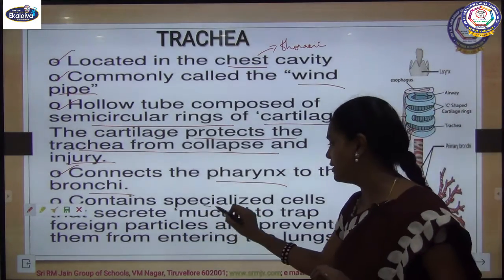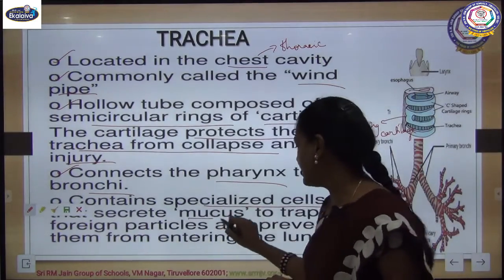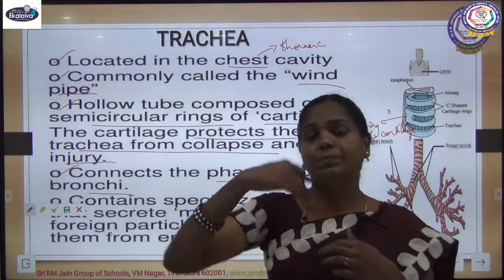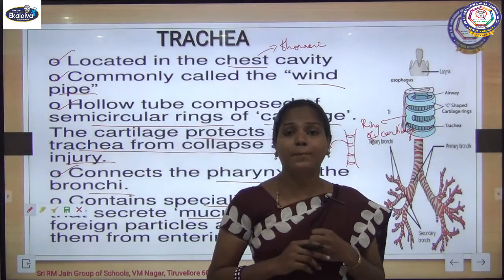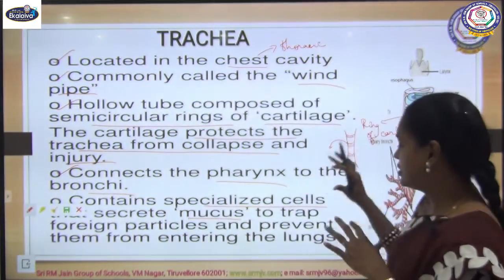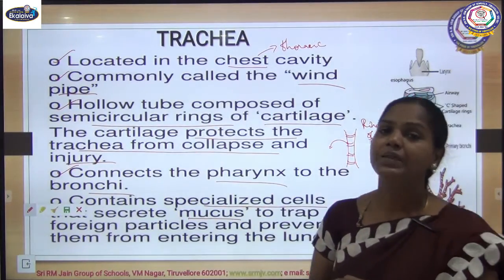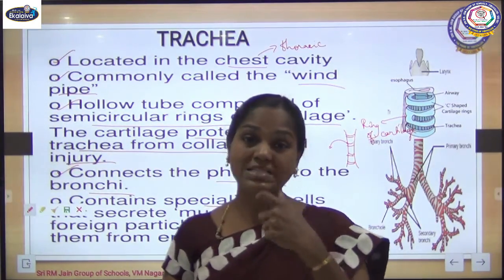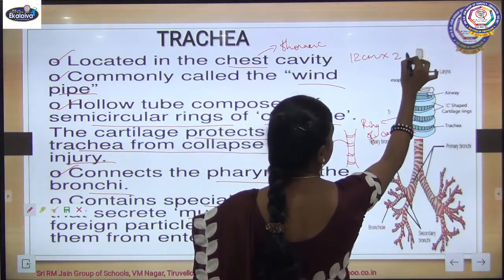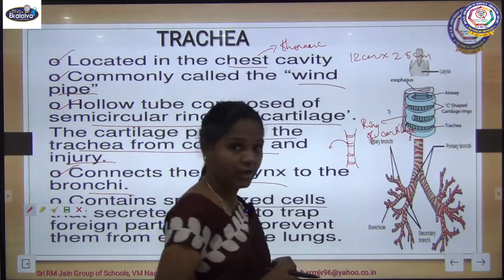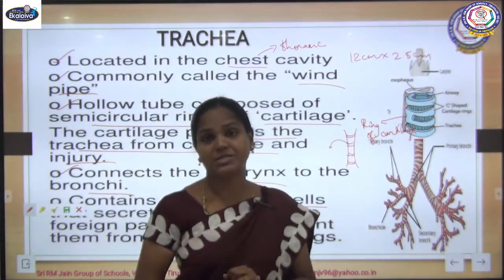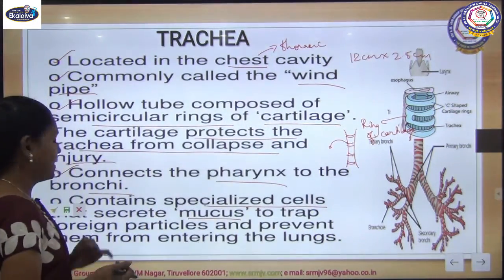Then it contains specialized cells that secrete mucus. So there is mucus secretion in our trachea. If inhaled air has any microbes, that mucus will trap those microbes. So this is the importance of our trachea. A well developed trachea is nearly 12 centimeters in length and 2.5 centimeters in breadth. So this is about the tubular structures present in our respiratory system.